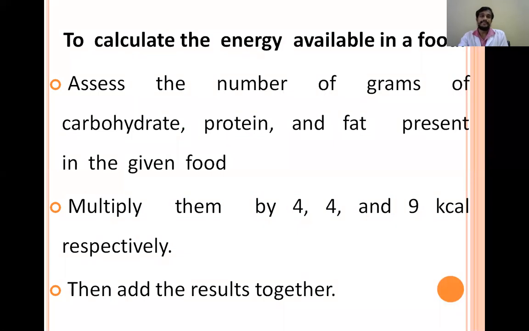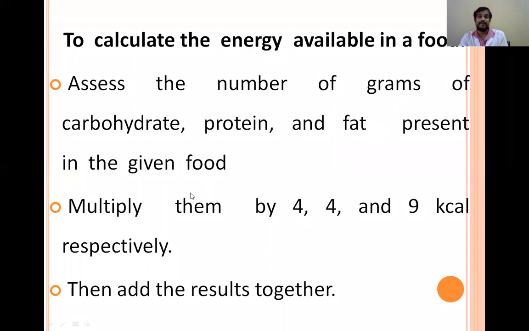To calculate energy, we should have access to the number of grams of carbohydrates, proteins, and fats present in a particular food item. So to calculate the energy, first we should know the grams of carbohydrate, the grams of protein, and the grams of fat present in that food.